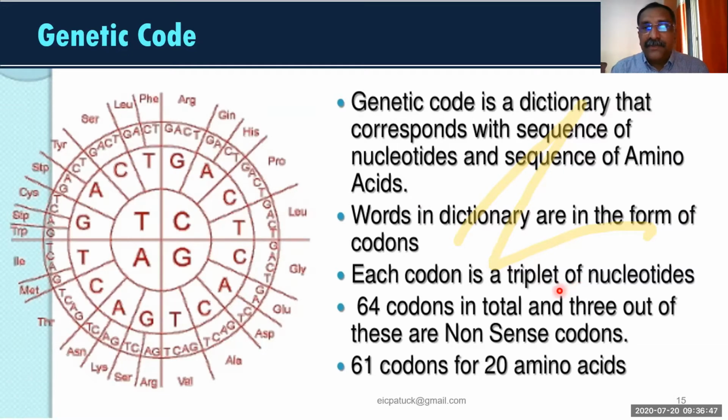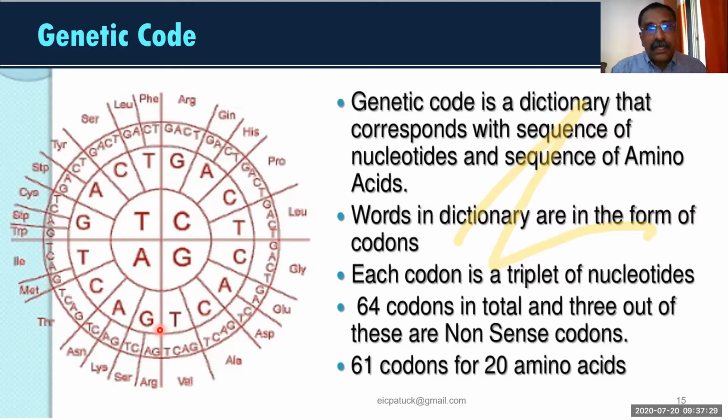But altogether, how many codons can be synthesized? 64 codons can be synthesized. That means a total of 64 codons are there. If you write all these codons in a proper manner, with the 1st letter, 2nd letter, 3rd letter, it represents 1 codon, and this codon represents an amino acid. But out of these 64 codons, 3 codons represent no amino acid.